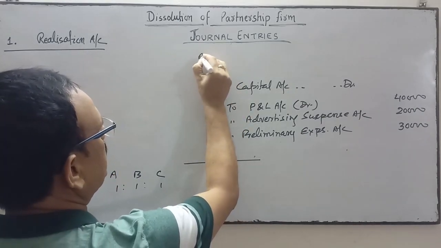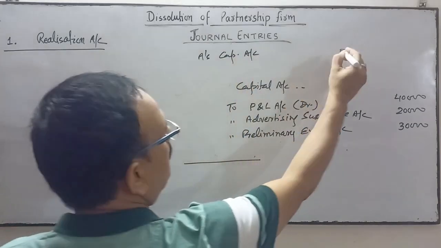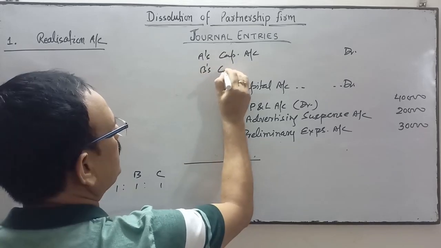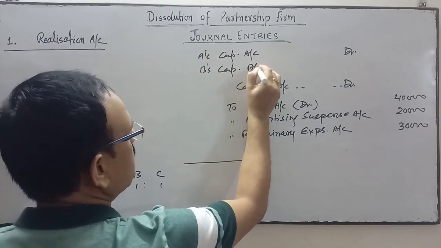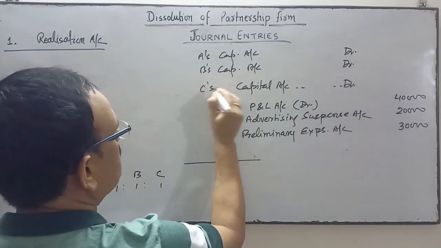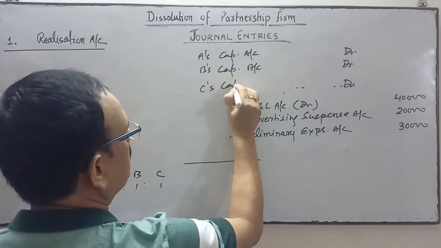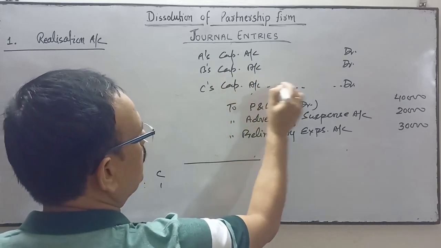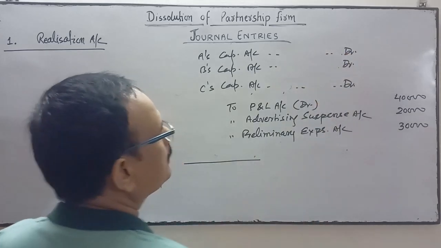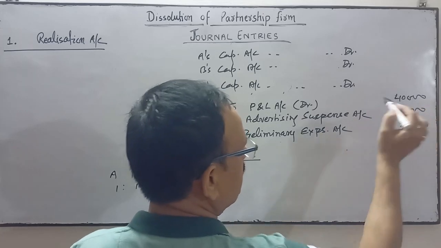So A's capital account debit, B's capital account debit, and C's capital account debit. The total of this is how much? 60 plus 30, 90.